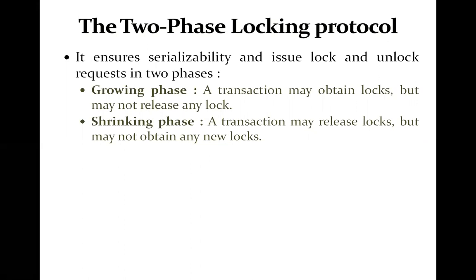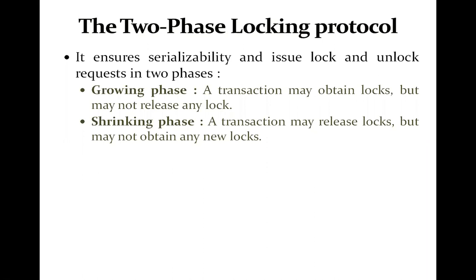It is an essential requirement that the schedule which is defined should be serializable, recoverable, as well as cascadeless. The two-phase locking protocol ensures serializability, and it issues the lock and unlock requests in two phases. What are these two phases? The first phase is the growing phase, and the second phase is the shrinking phase.